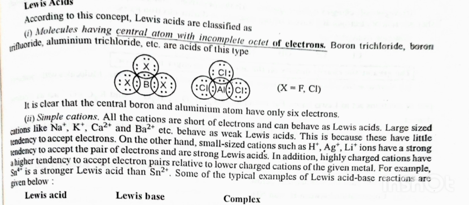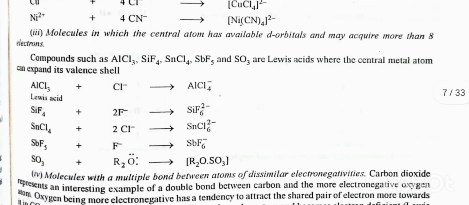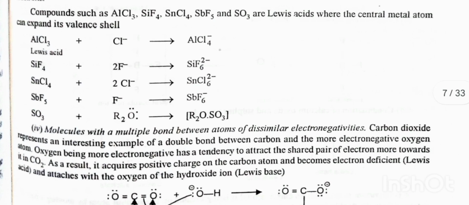In addition, highly charged cations have a higher tendency to accept an electron pair relative to lower charged cations of the given metal. For example, Sn4+ is a stronger Lewis acid than Sn2+. Third, molecules in which the central atom has available d orbitals and may acquire more than 8 electrons. Compounds such as AlCl3, SiF4, SnCl4, SbF5 and SO3 are Lewis acids, as the central atom can expand its valence shell.